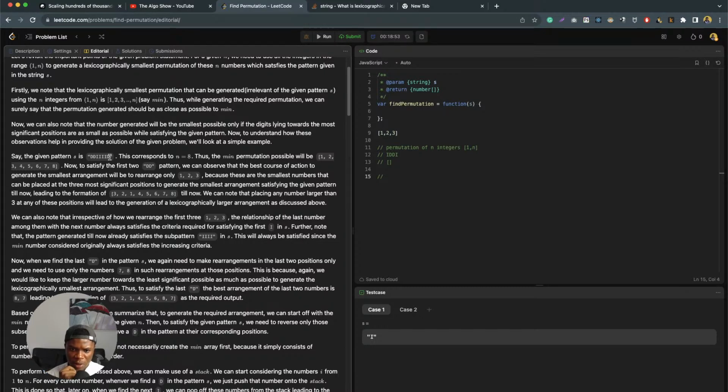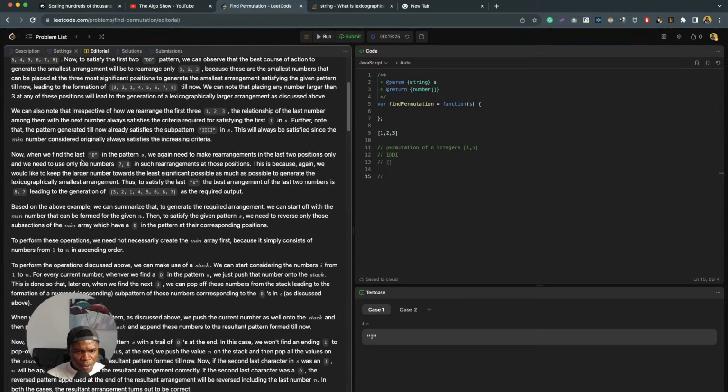We can note that placing any number larger than 3 at any of these positions will lead to lexicographically larger arrangements. We can also note that irrespective of how we arrange the first 1, 2, 3, the relationship of the last number amongst them with the next number satisfies the criteria required for satisfying the first I in S. Okay.